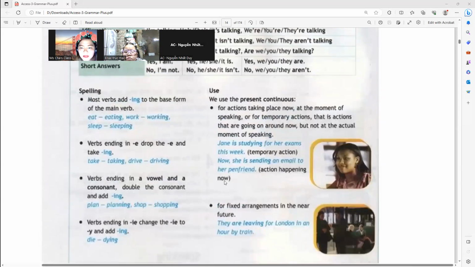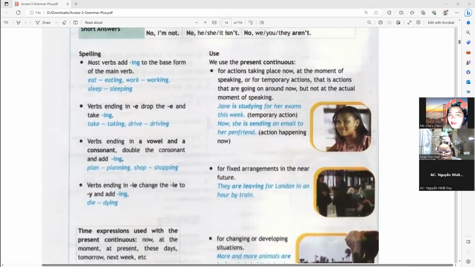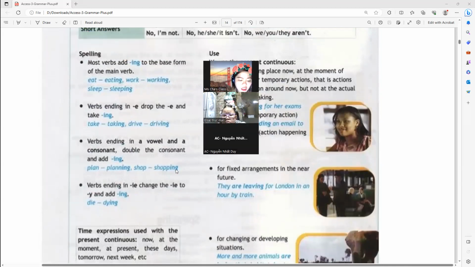Now in here, of course, you know exactly the rules to follow, especially in spelling. When it comes to spelling, it's the same with the other tenses, simple past or future. They follow certain adjustments with the spelling.